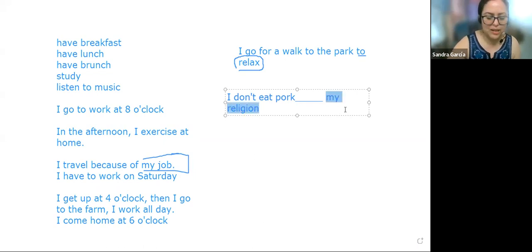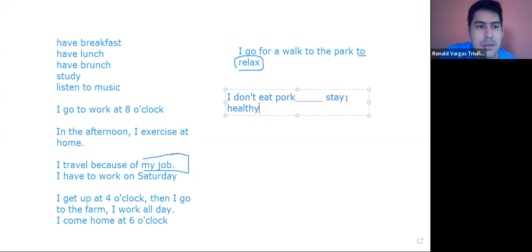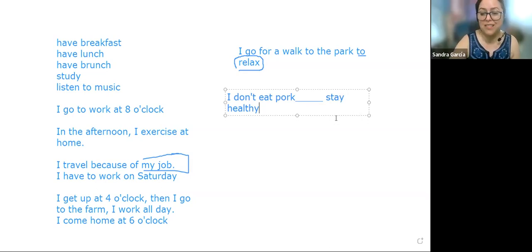If I say "I don't eat pork, stay healthy," what is correct? "To" or "because of"? To, because "stay" is the verb, to stay healthy, right? So that's the way. When you listen to the English language more and more, then you notice, okay, this is it. Okay, so then we have more exercises here.